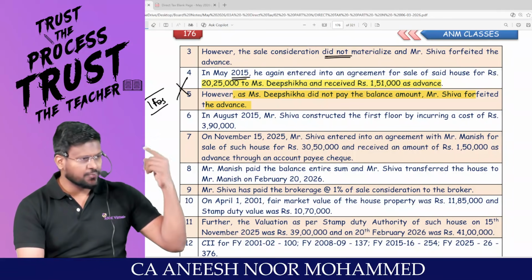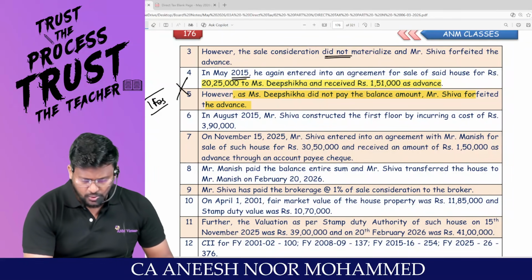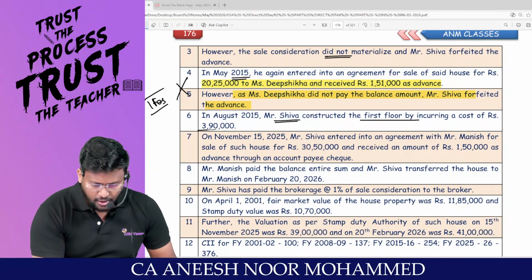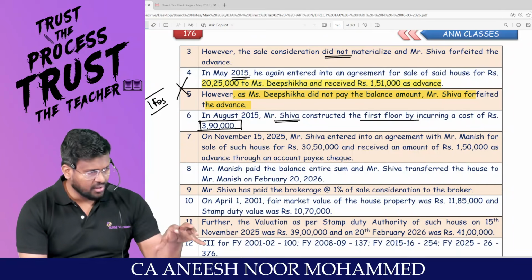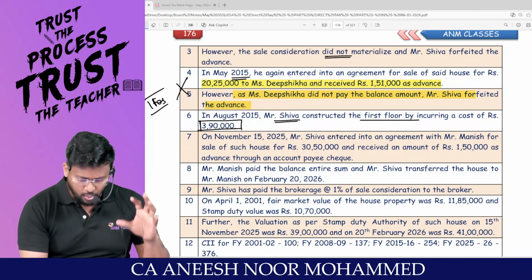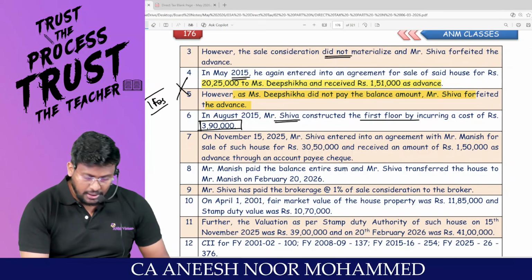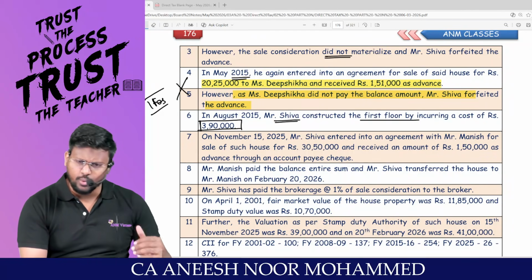IFOS. Whereas first advance should be reduced from the cost of acquisition. In August 2015, Mr. Shiva constructed the first floor by incurring a cost of 3,90,000. Am I right, sir? My dear lovable students, this 3,90,000 rupees is cost of improvement, which has happened after the base year. So you can take it.